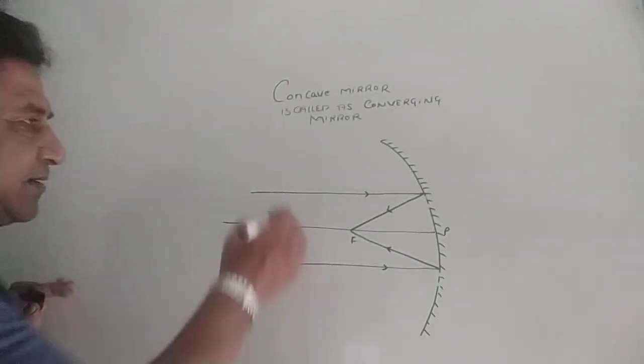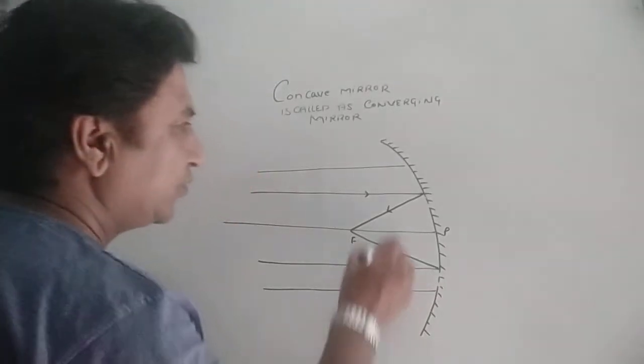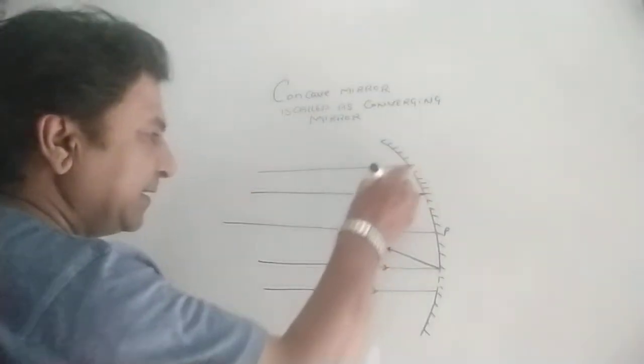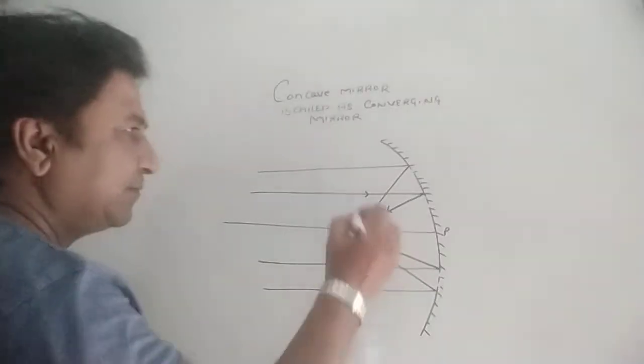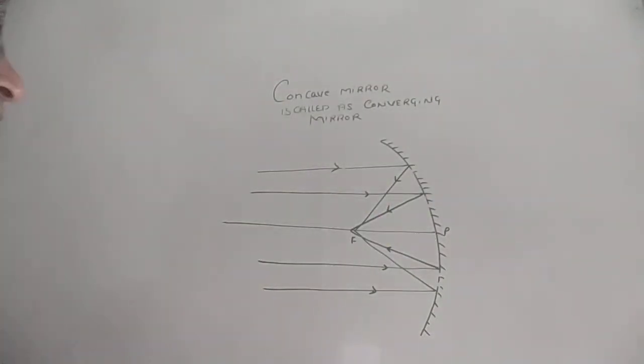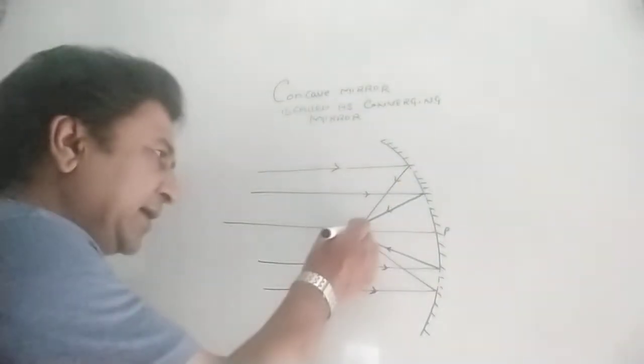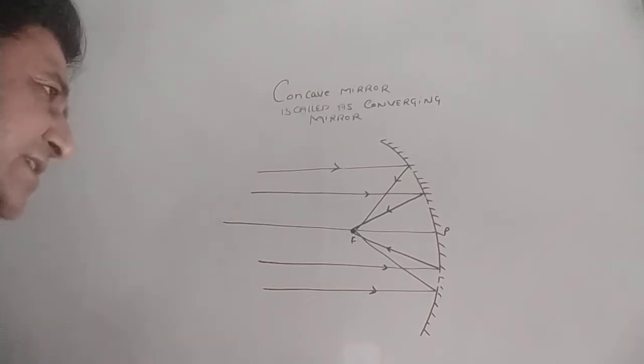You can take more rays to prove that, and the diagram will also become authentic.